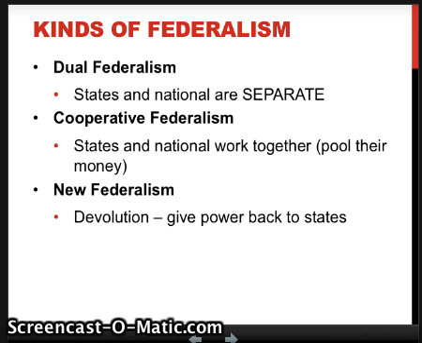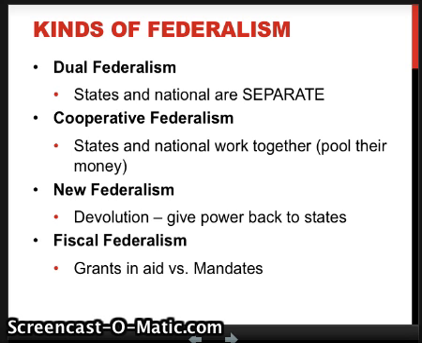New federalism is this idea of devolution. Over time, power has been given back to the states. Fiscal federalism is a form of cooperative federalism where it has to do with money. Fiscal means money. Now, what this is, grants and aid versus mandates. So, a mandate is when the government, national government, is telling the states what to do without giving them any money, like the Civil Rights Act.